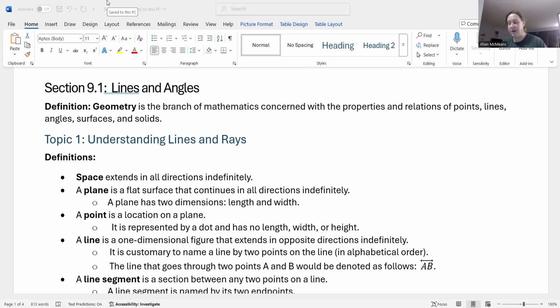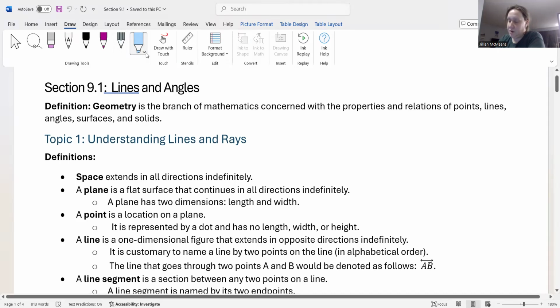So first we have that geometry is the branch of mathematics concerned with the properties and relations of points, lines, angles, surfaces, and solids. Okay, so that's really broad. But just think the math of shapes is sort of how I like to think of it. So that is our first definition here. So let's go to yellow again.